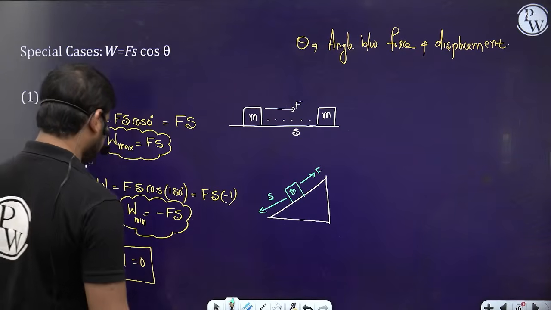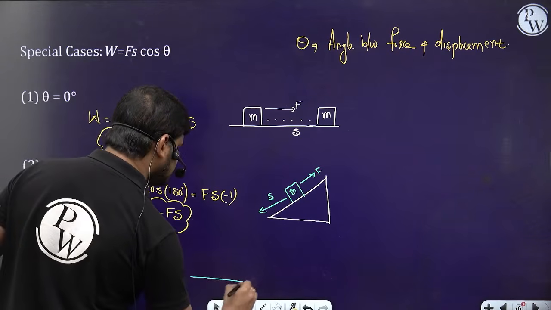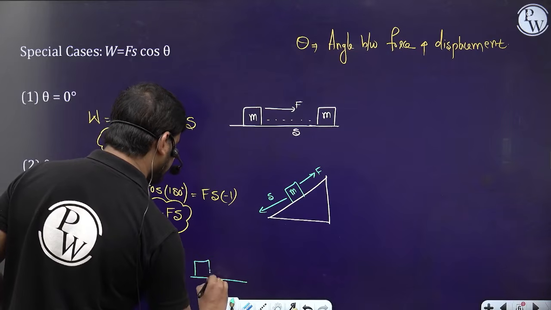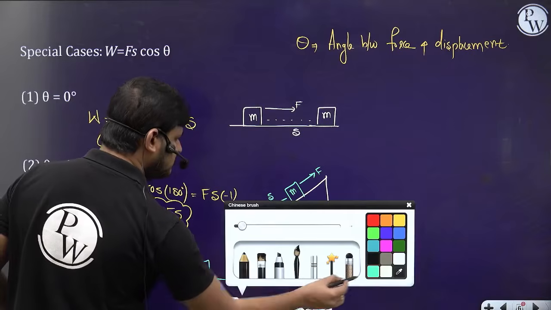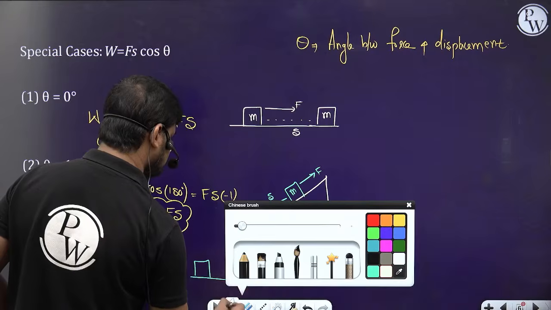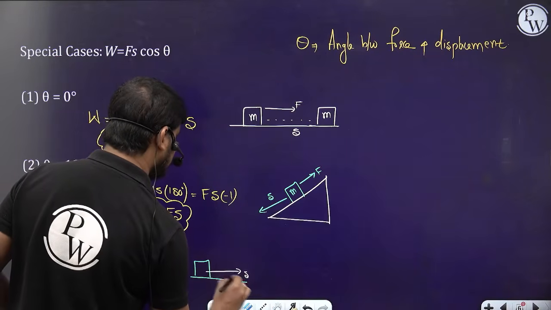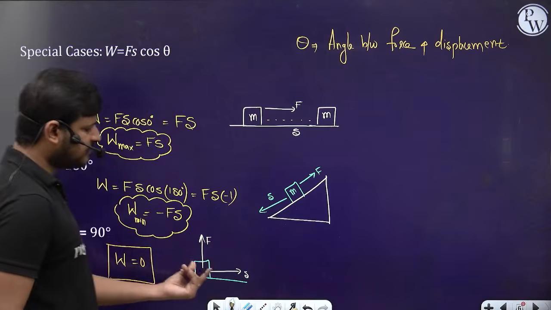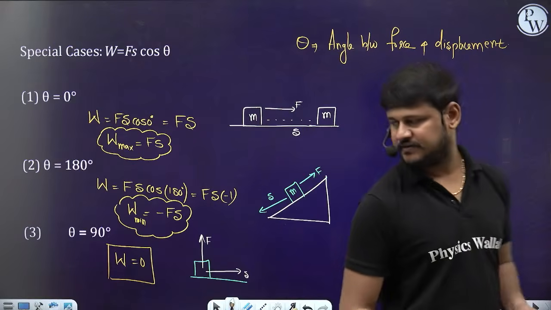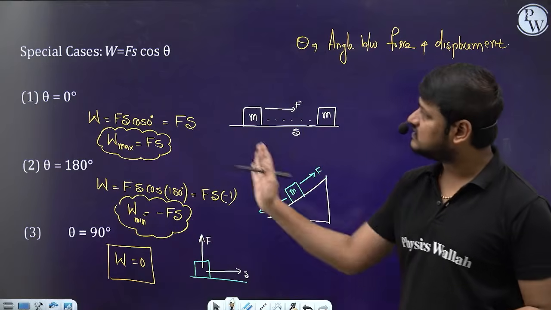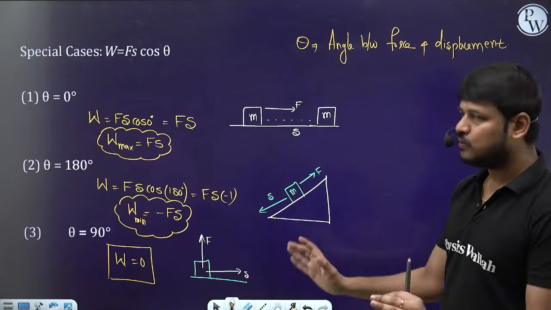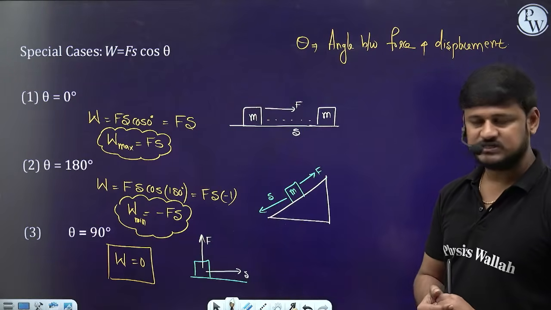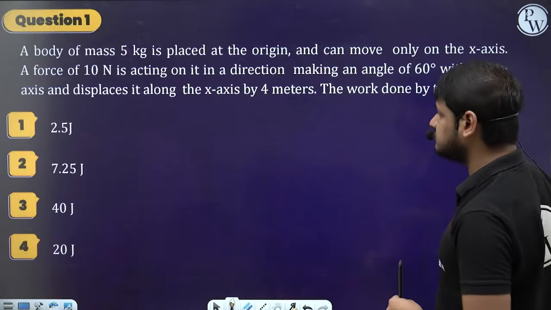Theta is 180 degrees. And then if the object is placed here and moving to the right side, but you are applying the force upside, then force and displacement are perpendicular to each other in this case, right? Clear? These are the three special cases of work done. Understood, guys? Chalo, let's move further.